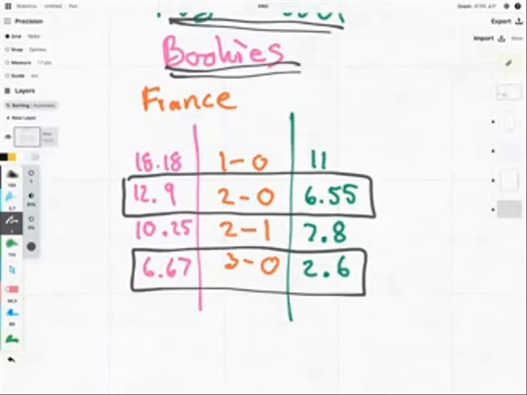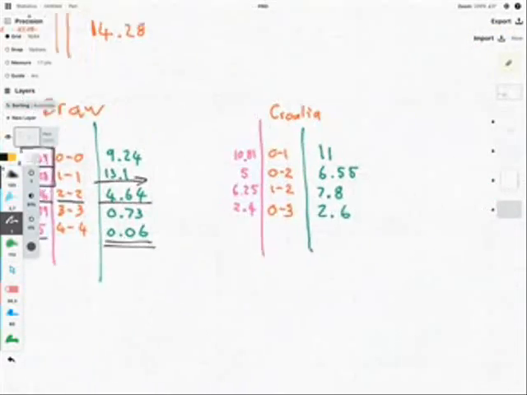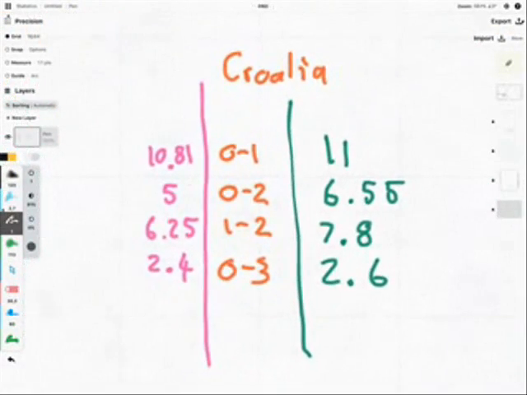2-1, we were a little bit closer. And on the Croatian side, we were also a lot closer with a slight variation favoring the model. We got 11% to 10.8, 6.55 to 5, 7.8 to 6.24, and 2.6 to 2.4.